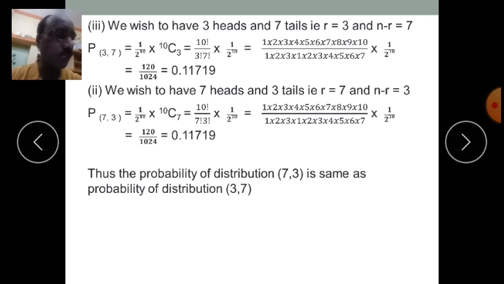So in today's lecture we have studied what is a thermodynamic probability. So what is thermodynamic probability? Thermodynamic probability is nothing but the number of microstates corresponding to a given macrostate, isn't it?